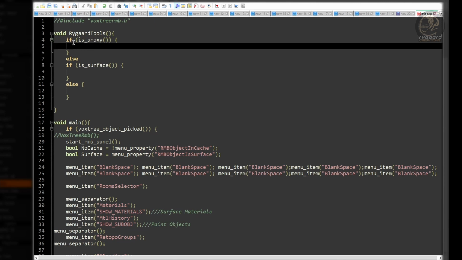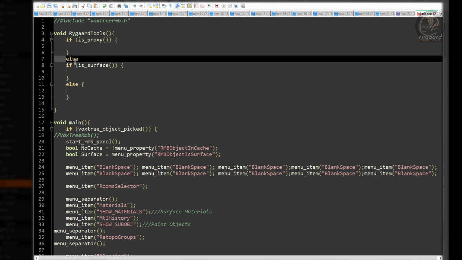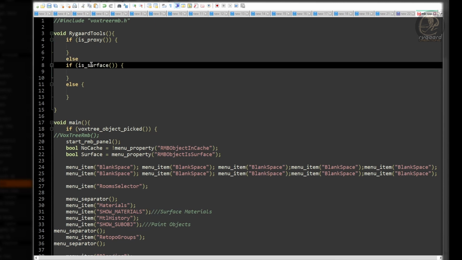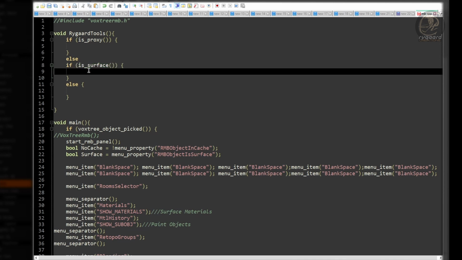Now, if this condition is false, the script will go to the next condition, in which it checks if we are in surface mode. And if this is true, that we really are in surface mode, then all the functions that are here inside this conditional structure block will be executed. And the result is that these functions will be shown in the right click menu, okay? But